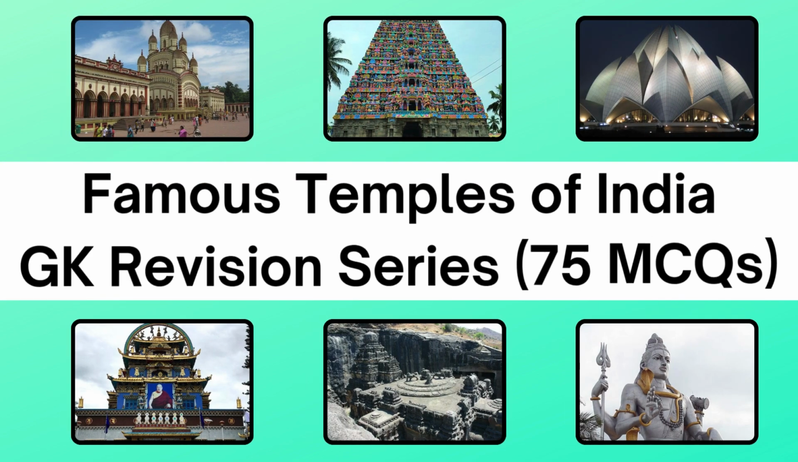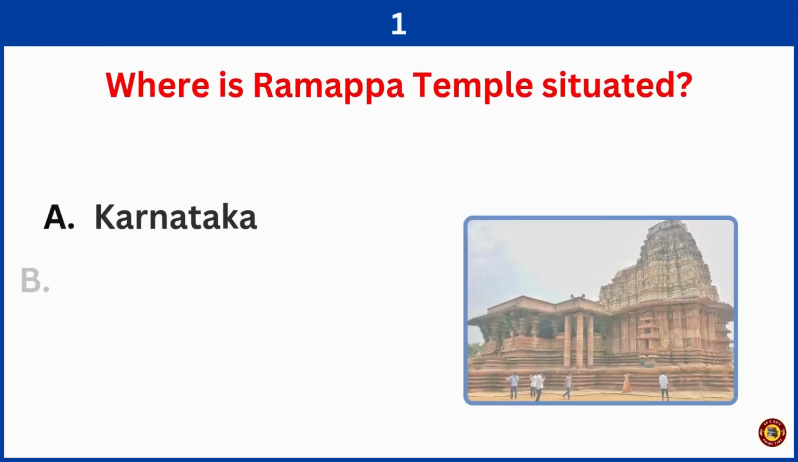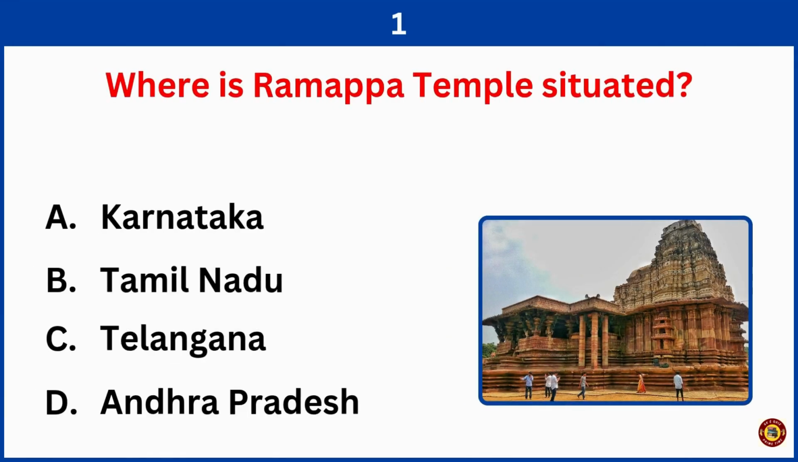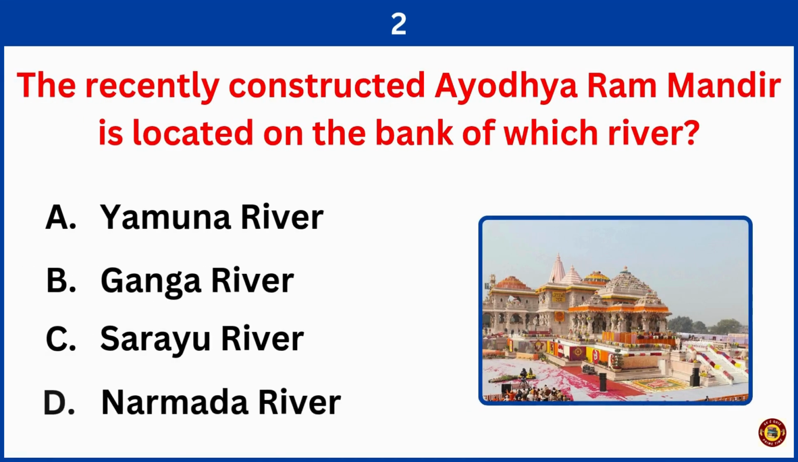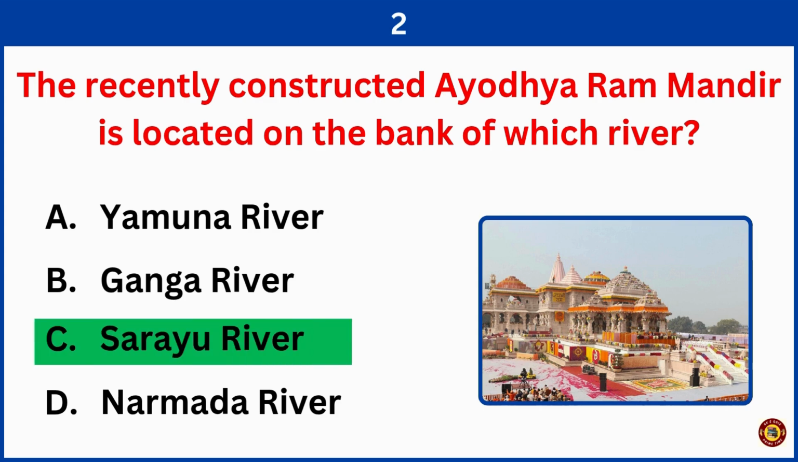In this session of our GK revision series, we present 75 MCQs on the famous temples of India. Let's begin the revision. Where is Ramappa temple situated? Correct answer is option C, Telangana. The recently constructed Ayodhya Ram Mandir is located on the bank of which river? Right answer is option C, Sarayu River.